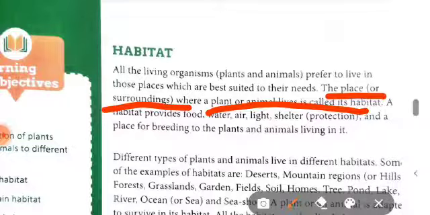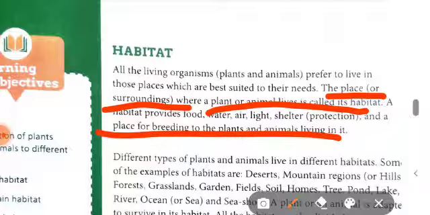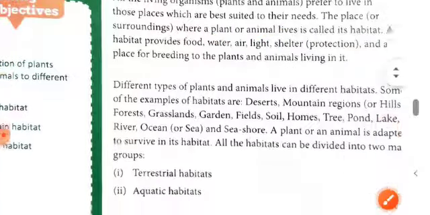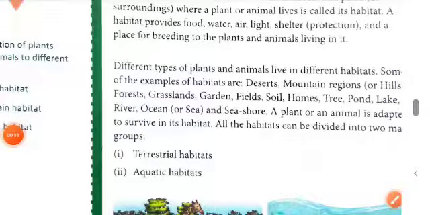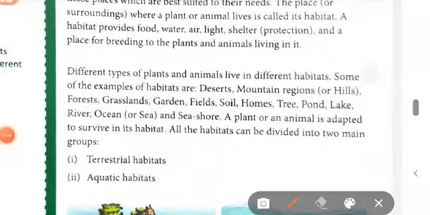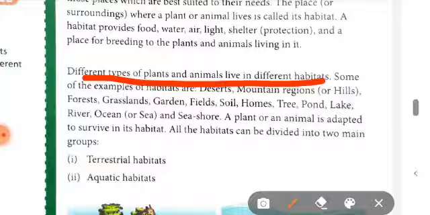This is a habitat, that means the particular place where any organism lives. And a habitat provides us food, water and other necessary things which are important for the survival of any organism. Now different types of plants and animals live in different habitats. That means each and every organism has a different habitat. Some live on trees, some in ponds, some in lakes and some in rivers and seas.